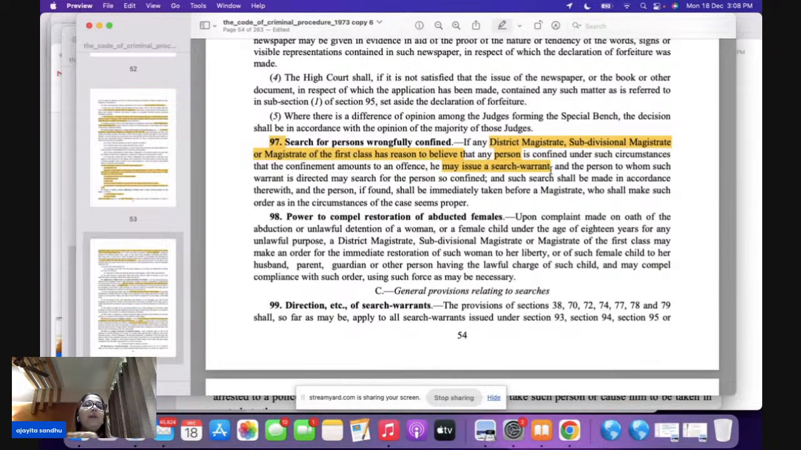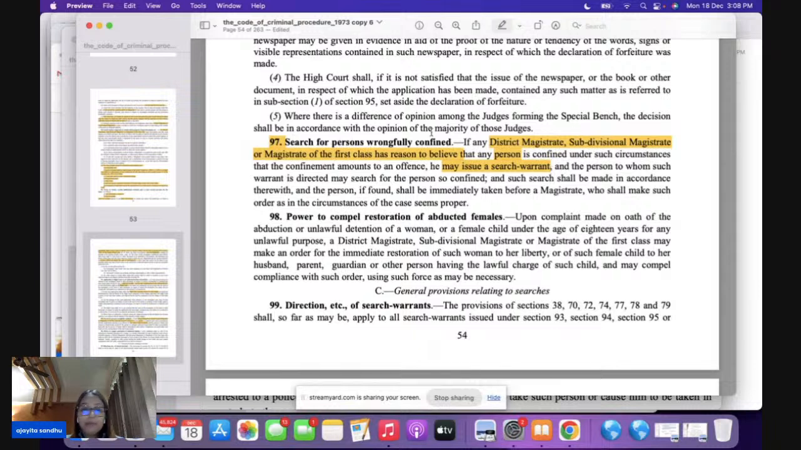We have 3 people who have the power: DM, SDM, JMIC. The person can be any person. This is gender neutral, not gender specific. Gender neutral: man, women, boys, girls, kids, old person, anybody.